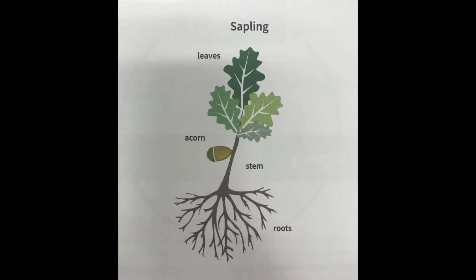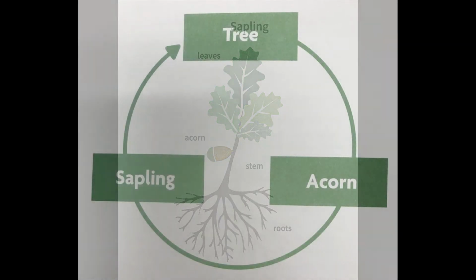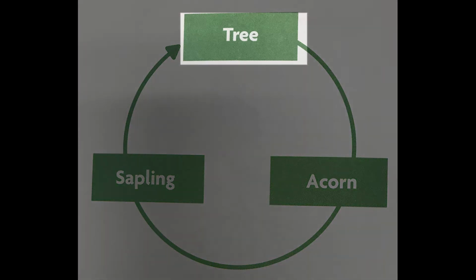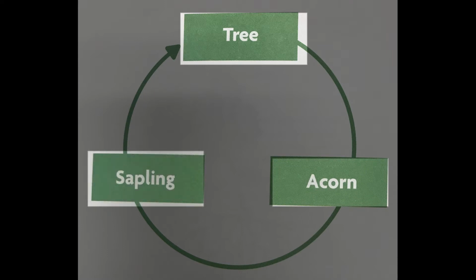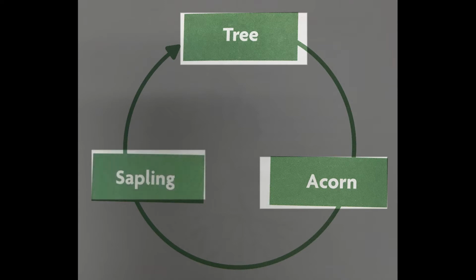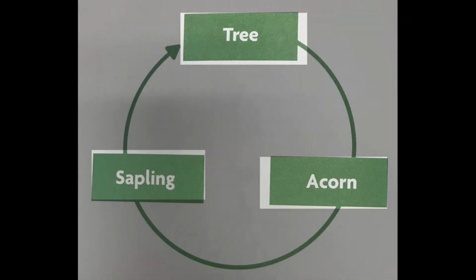Now let's look at the other chart we made. This chart shows us the life cycle of an oak tree, right? From the tree, an acorn grows and it falls to the ground. Then a tiny new tree called a sapling grows from the acorn. It takes a lot of years to grow into a full tree, and when it's big enough and full grown, it makes more acorns. Then these acorns fall to the ground and new saplings start to grow. This happens again and again, so it's like a circle turning forever.